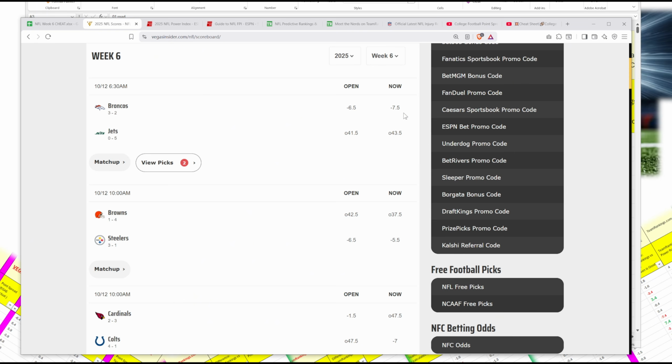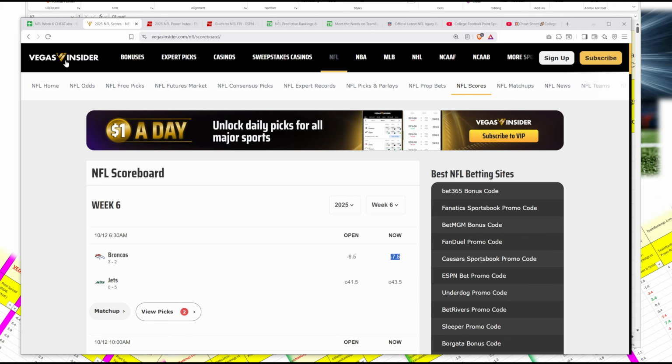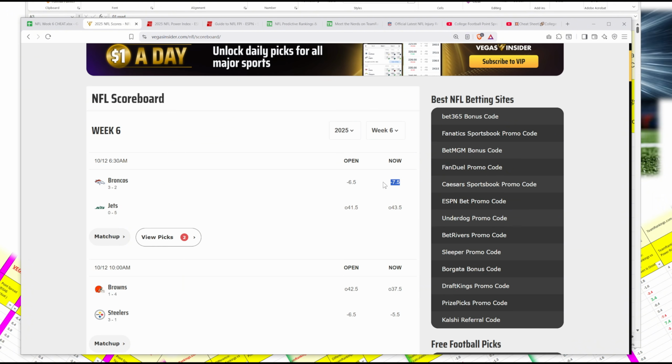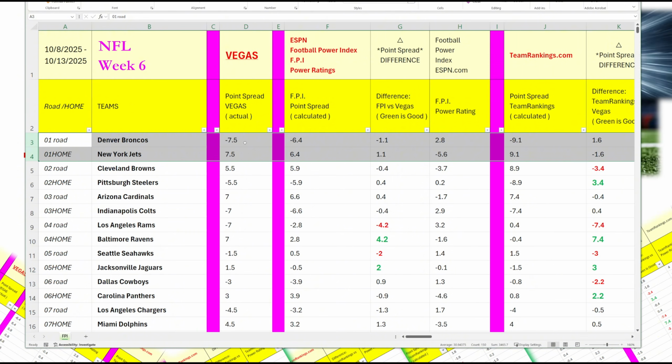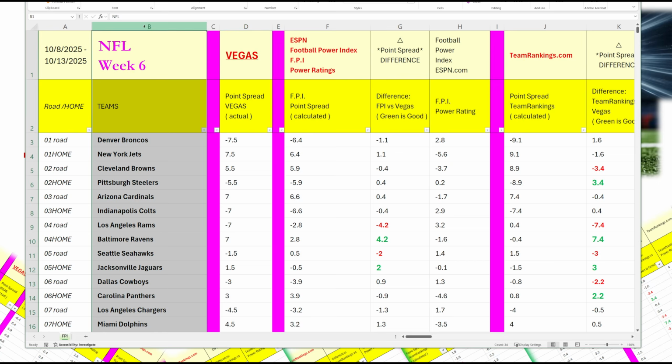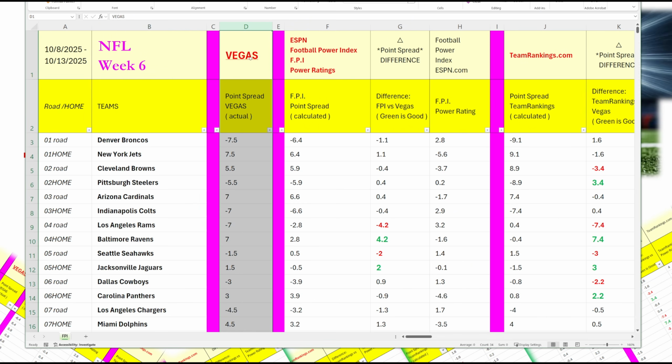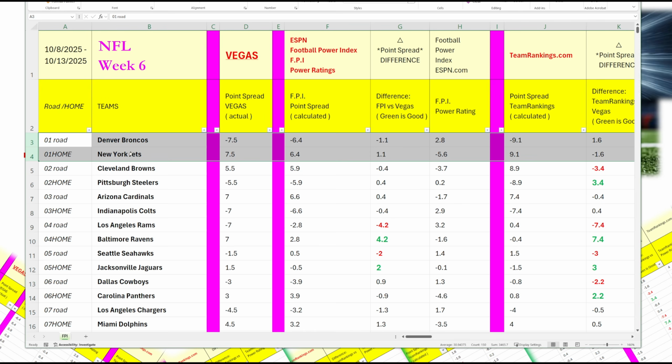Also, the actual Vegas point spreads are numbers from this VegasInsider.com webpage. Under now, they have the point spread of minus 7.5 Broncos. So the third column says Vegas, and this is the actual Vegas point spread. So game 1, New York Jets are at home. They're an underdog, plus 7.5. Denver Broncos are on the road. They're the favorite, minus 7.5.